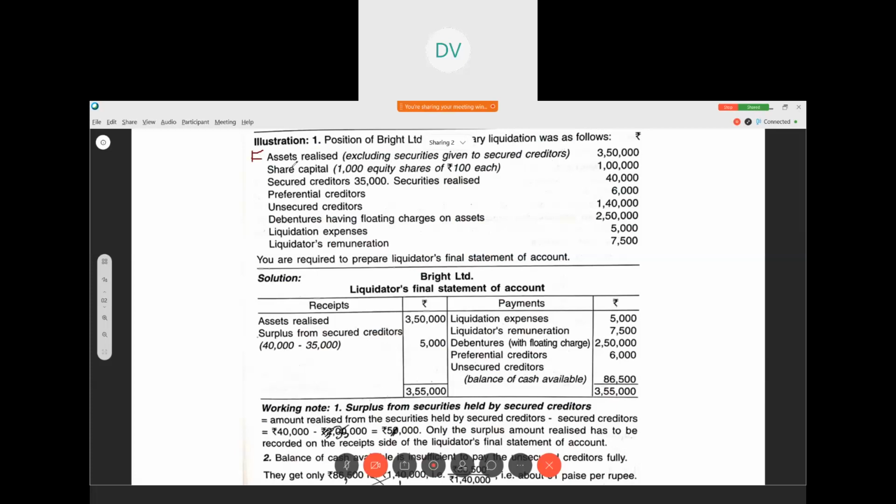So for 1,40,000 they get 86,500, and we find how much each rupee gets: 1 into 86,500 divided by 1,40,000, so 61 paise per rupee. If an unsecured creditor has given 1 rupee, he will get only 61 paise. So this is the solution. I hope it is clear.